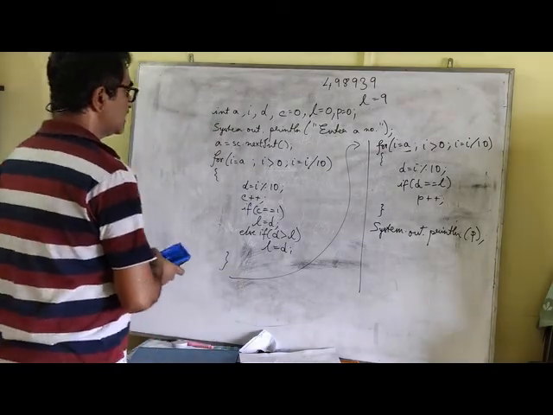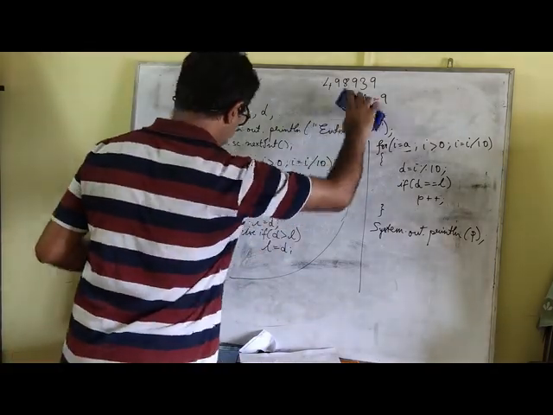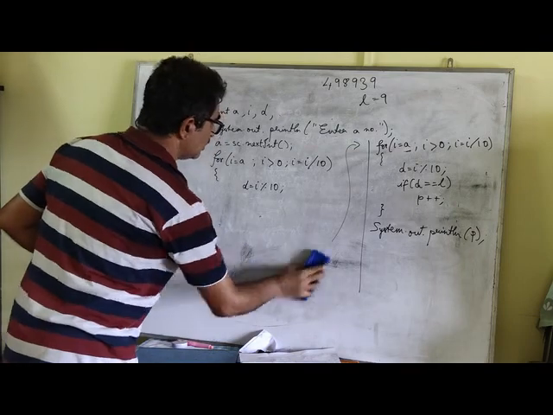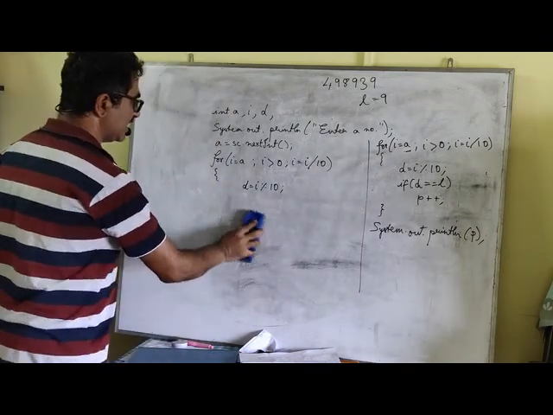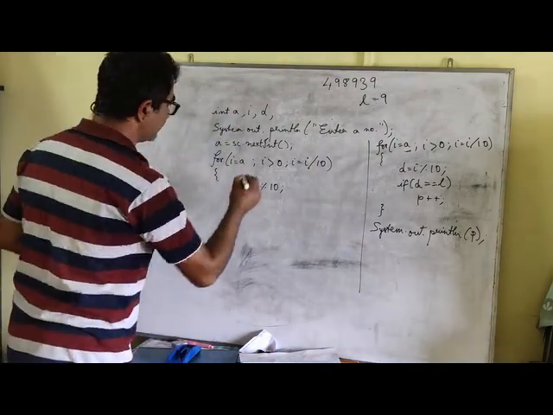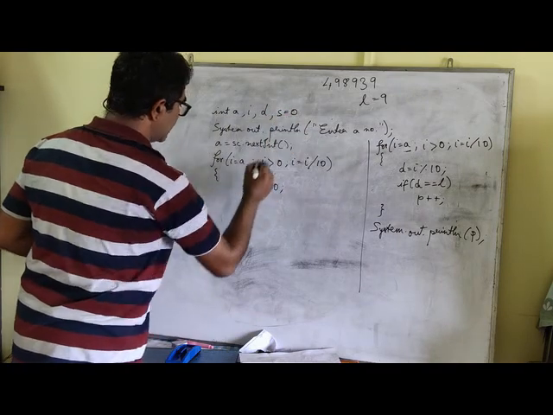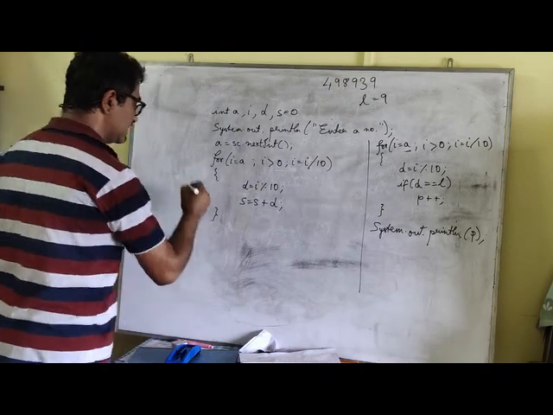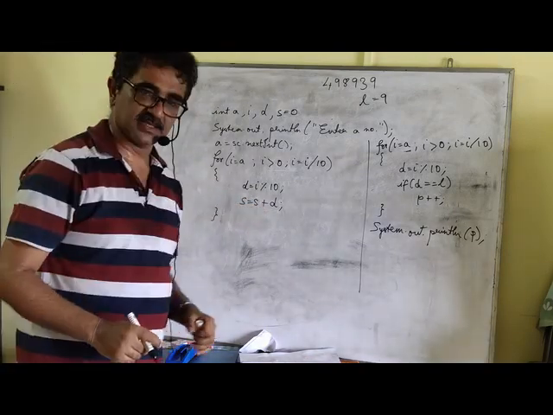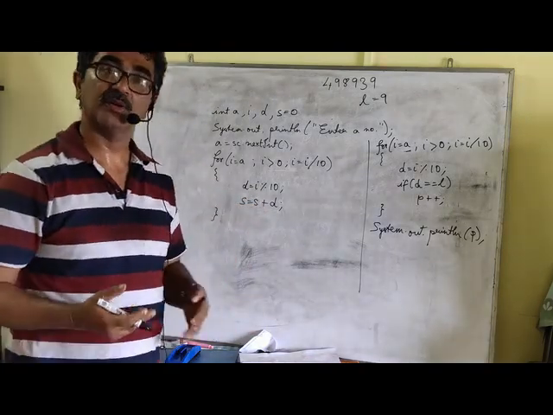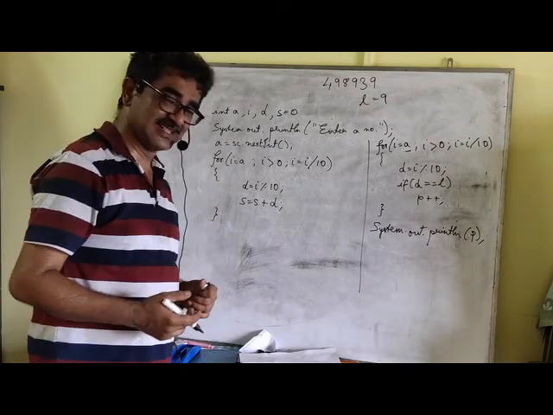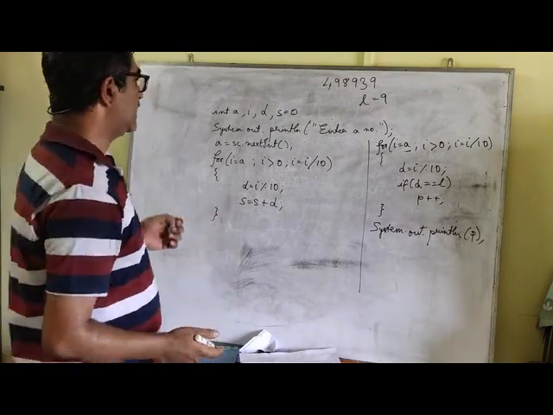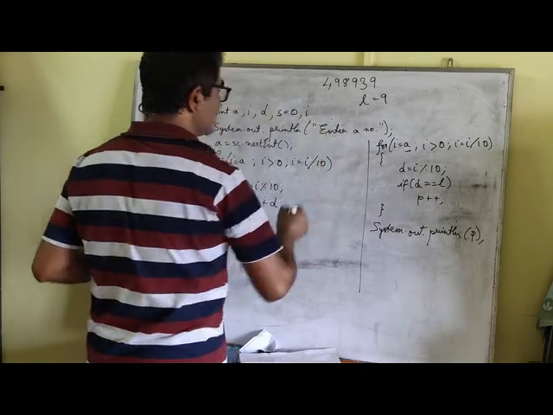So the first part is the usual, finding the sum of the digits. Here all the questions are related, so I don't need to write the entire thing again, if you have observed. S equal to 0, so S equal to S plus D. So I am finding the sum of the digits inside the variable S. Now I am going to check whether this S is a prime number or not. For checking a prime number, remember what a prime number is.